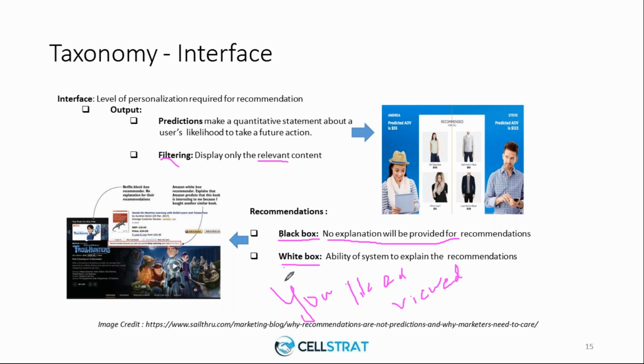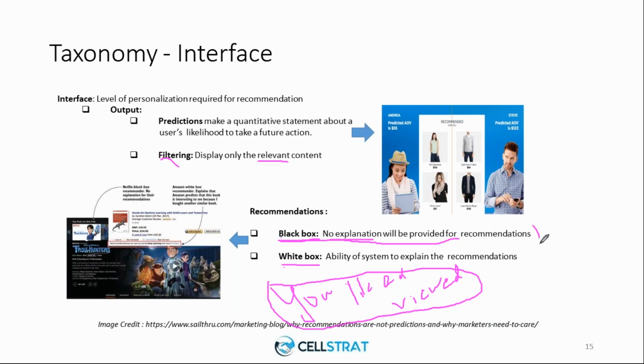Those are all white box recommendations, because from the consumer's perspective, I am able to understand why that recommendation is coming. But certain items are recommended without any of these statements, in which case you will not understand why that recommendation is coming. Those are called black box recommendations.